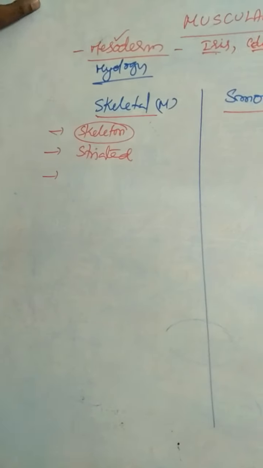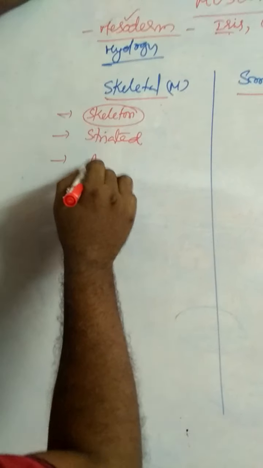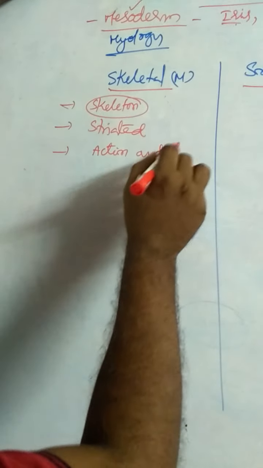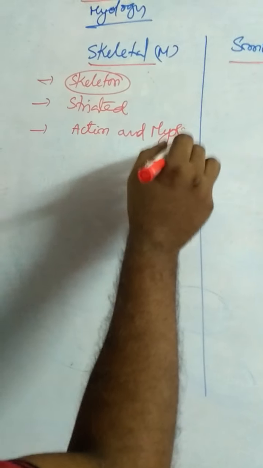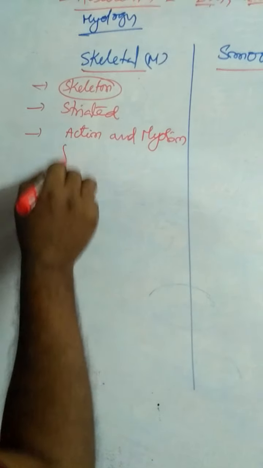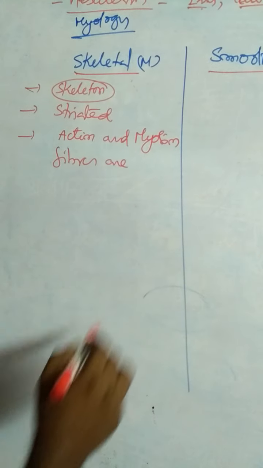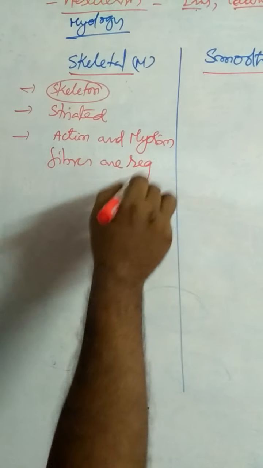In these muscles, actin and myosin fibers are regularly arranged.